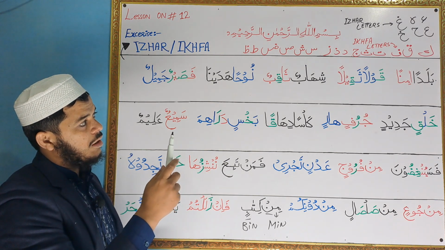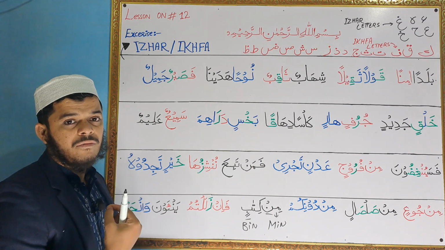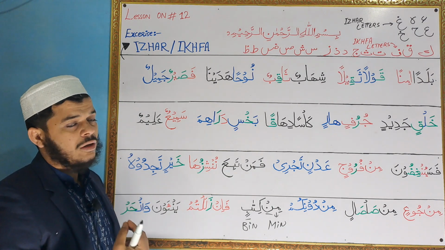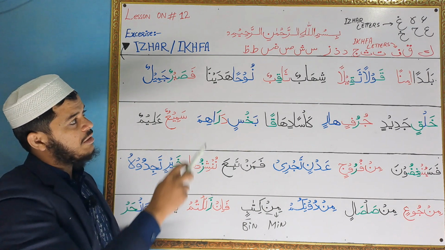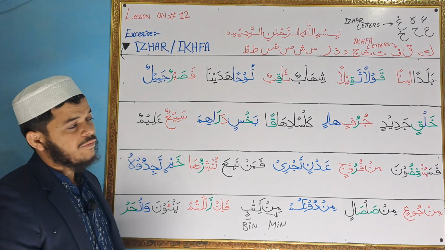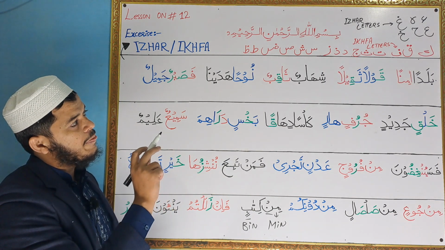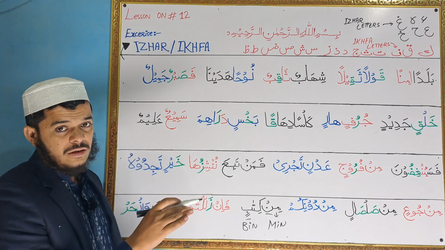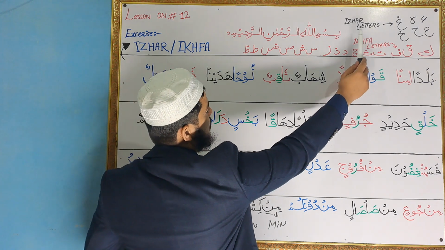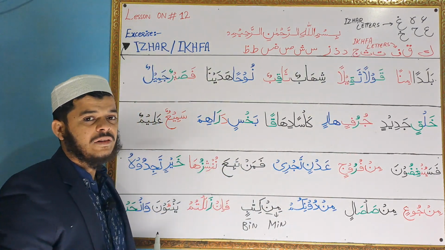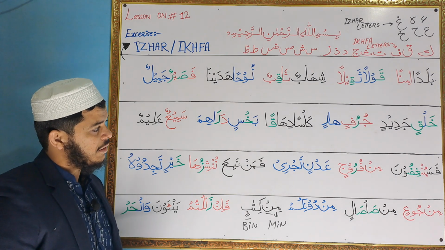Because hamza and ha are from the bottom part of the throat, ain and ha from the middle part, and ghain and kha from the top part of the throat, so we named these letters throat letters. So whenever after noon with sukoon or after tanween, any of these 6 letters comes, we will read the noon sound or tanween sound clearly, okay?